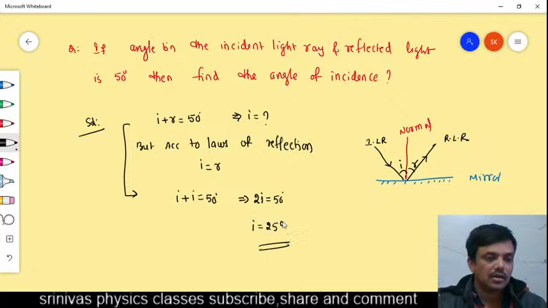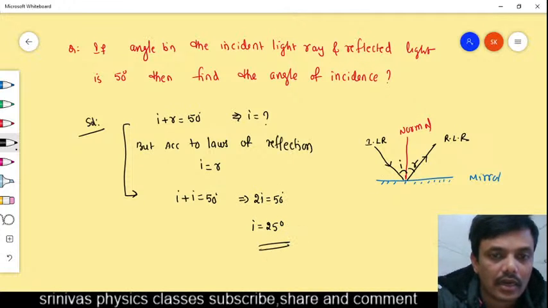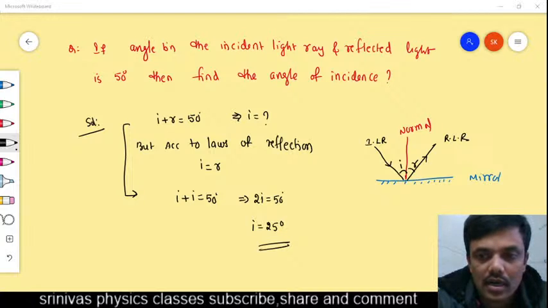Is it right? Okay. Is it clear? Is the writing appearing or not? Write in the chat box, students. Is the writing clear? Yes or no? Writing clear?